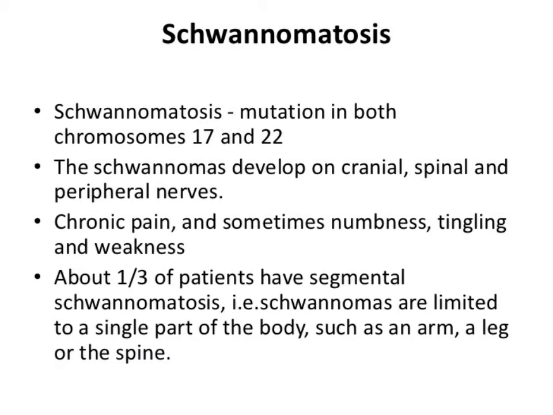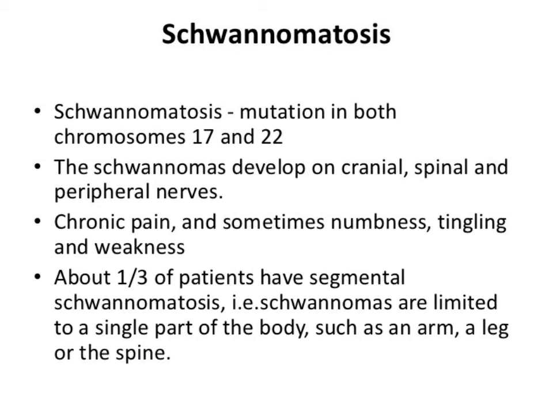And the combination of these two is schwannomatosis, where schwannomas are formed on the cranial, spinal and peripheral nerves. So generally there is chronic pain, sometimes the pain lasts for a long period of time due to schwannomas in the central nervous system and peripheral nervous system, and there is sometimes numbness, tingling sensations, weakness, and 1/3 of the patients have segmental schwannomatosis.